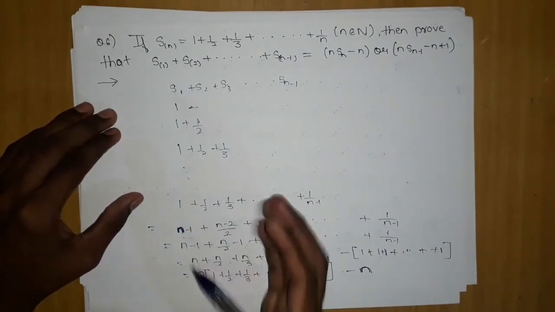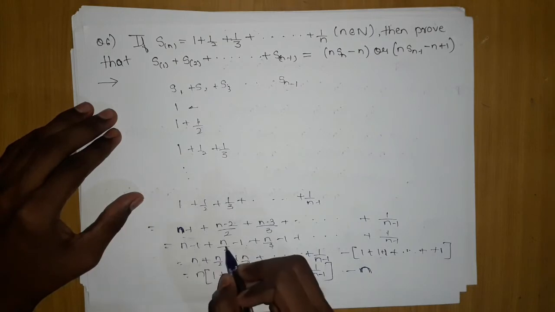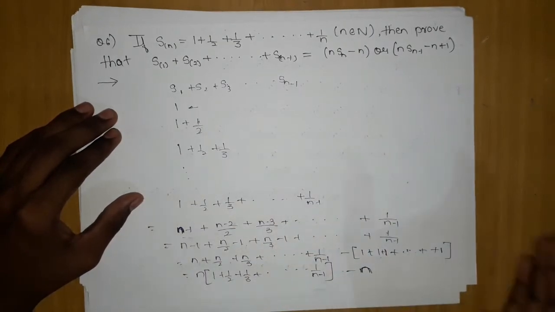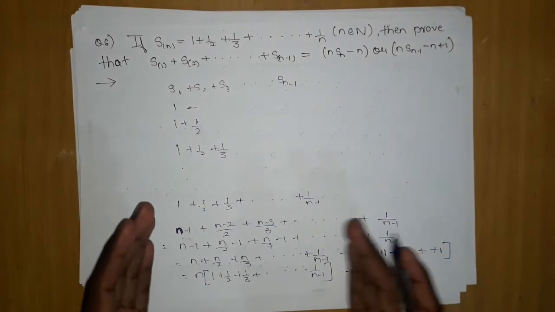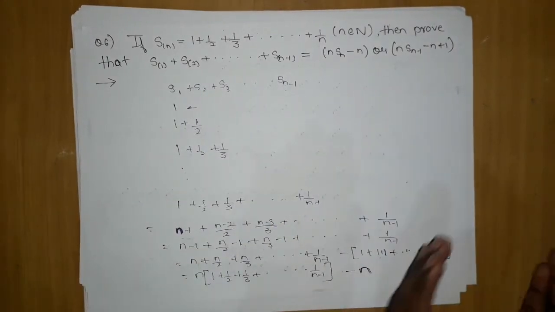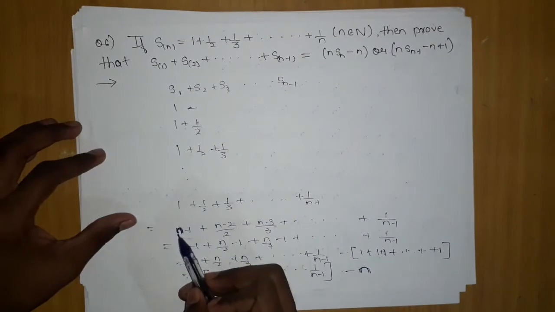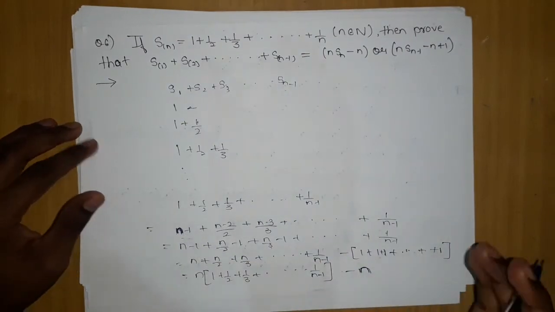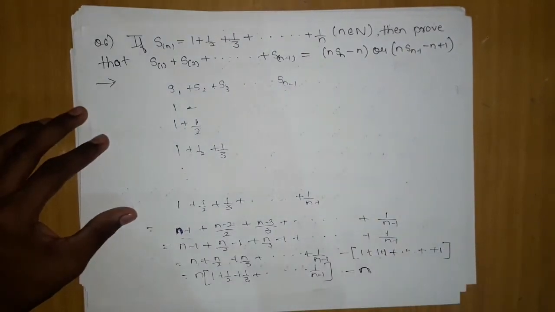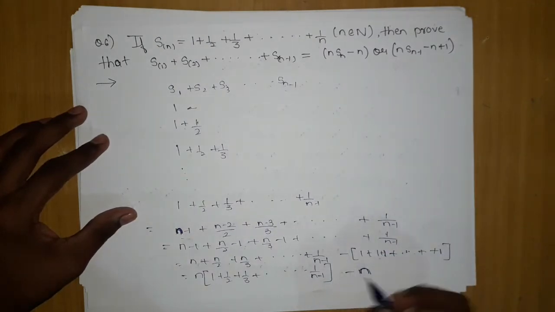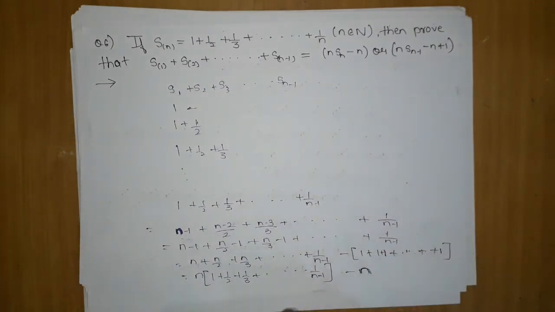Now when you divide, this will be 1 minus 1, this will be n by 2 minus 1. 2 will divide by 2 and become 1, and all things will open. Similarly, in the end you will take all these terms and take the negative terms. But notice one thing: it is starting from n and ending at 1, meaning it has n terms. So from all of this 1 will come n times, so here n will be there.